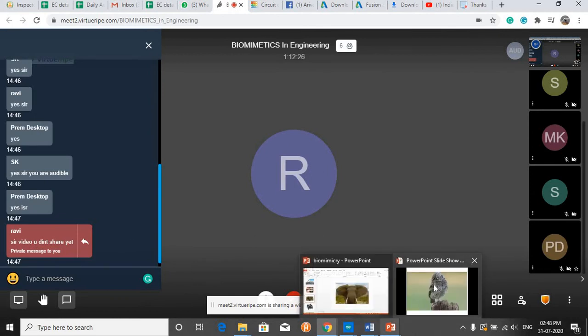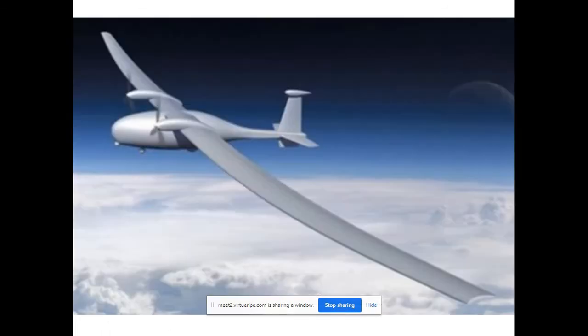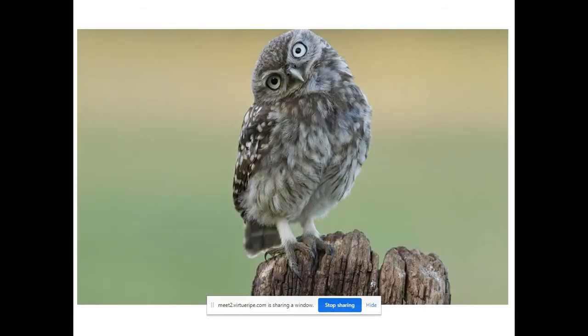Okay, no problem. So you can see the legs of the owl are covered with small tiny hairs, right? Similarly, the ears are in this location. The speciality of these owls is that they fly without making any noise. If you take any other bird while flying, it will make some noise.